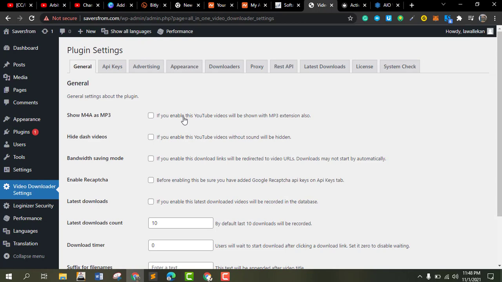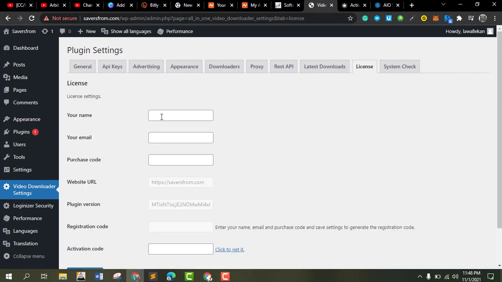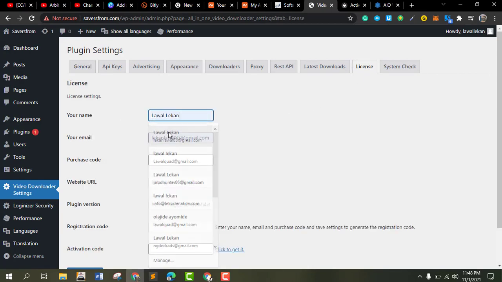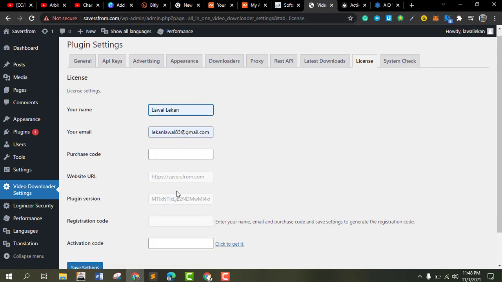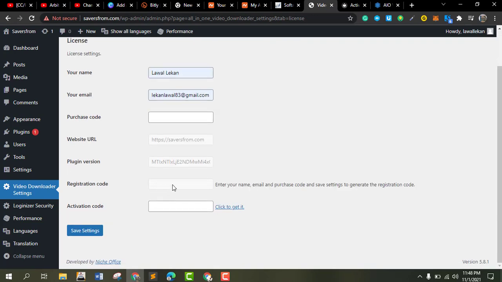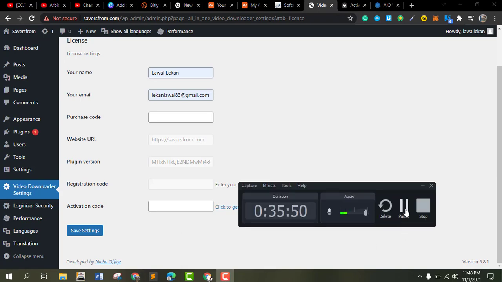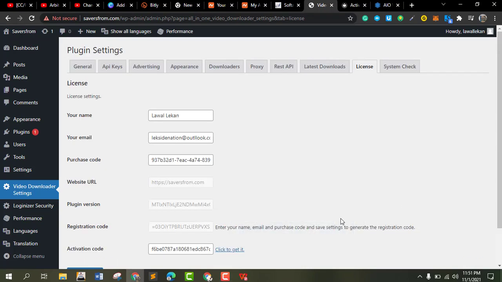So I'm just going for this license. So my name, just going to input my name, boom, registration code. So talking about the purchase code, I'm just going to pause the video and input the purchase code. You can buy yours from the store. I'm using the single license. So after I followed this step, I've activated the software.